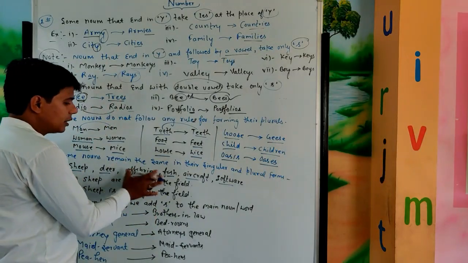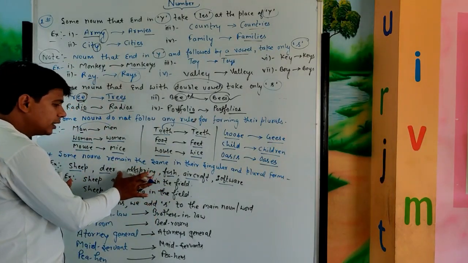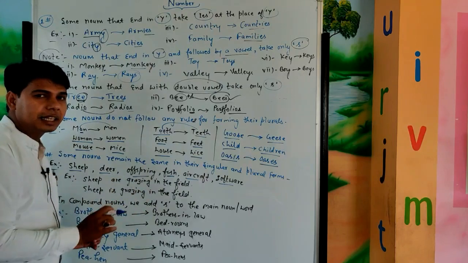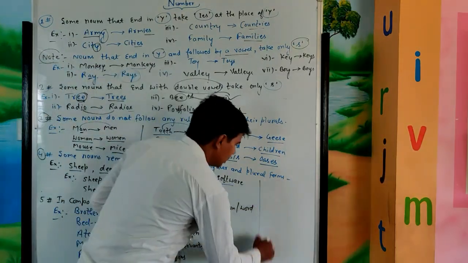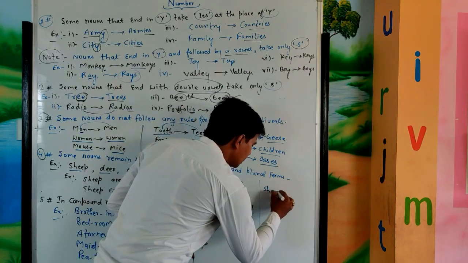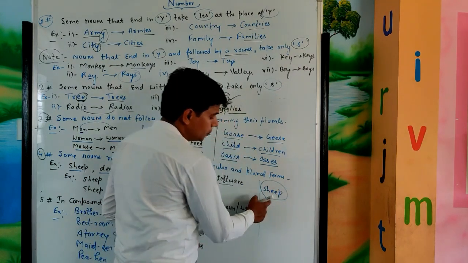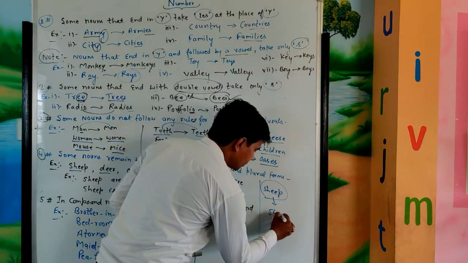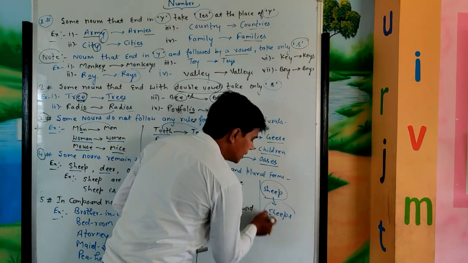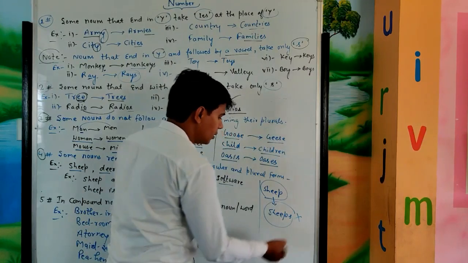These nouns, their singular form and their plural form are the same. Suppose someone asks the plural form of the word sheep, we can't write it like that, sheeps. That is wrong.